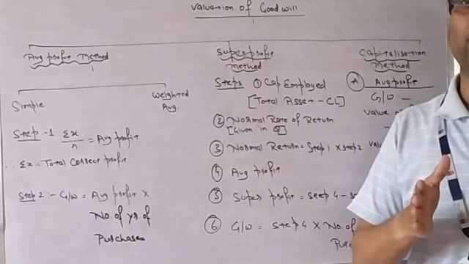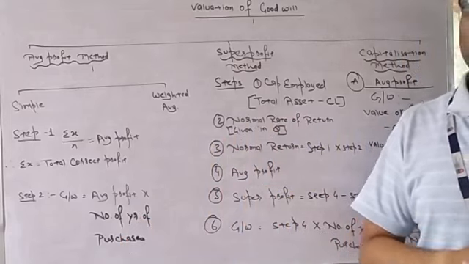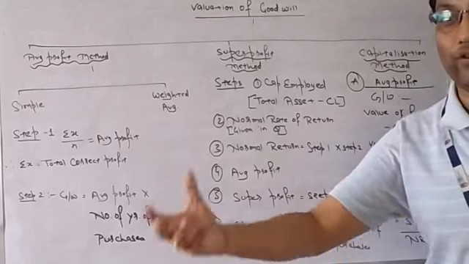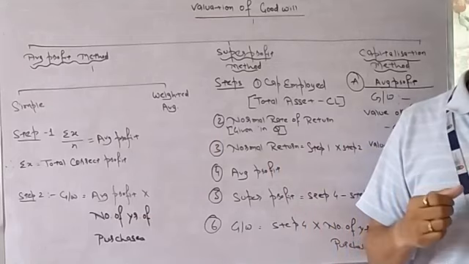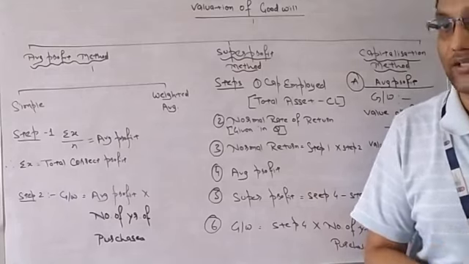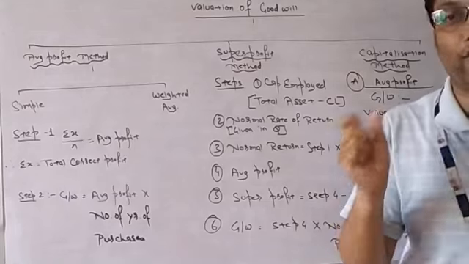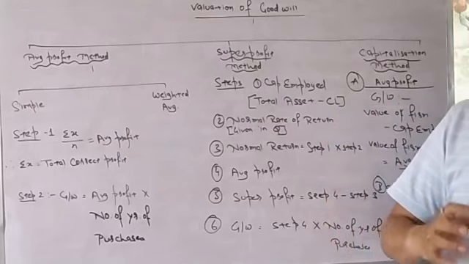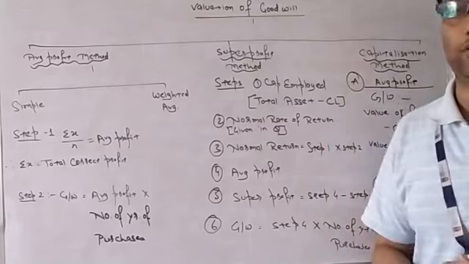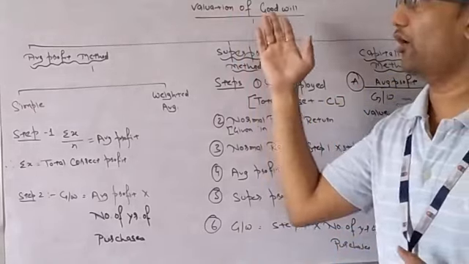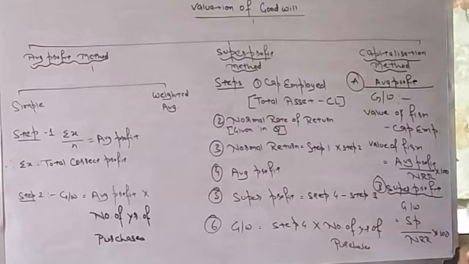Now I am getting it in a nutshell. Some partner is gaining profit because of sacrifice of another partner. So the partner who is sacrificing must get some extra amount, and that extra amount is known as goodwill for them. So this is the basic concept of why we are going to learn this chapter. Now coming to the chapter, valuation of goodwill. How to value goodwill or how to calculate goodwill.